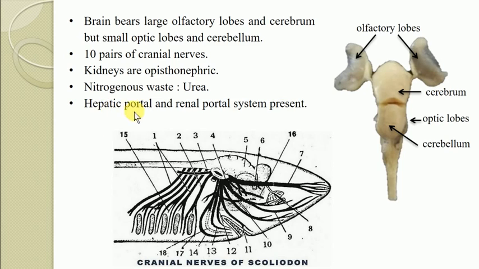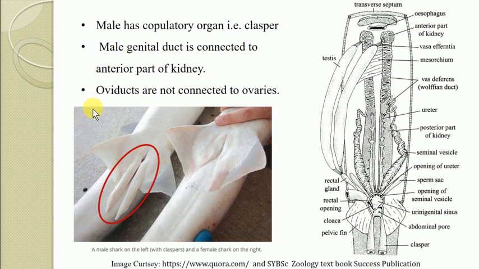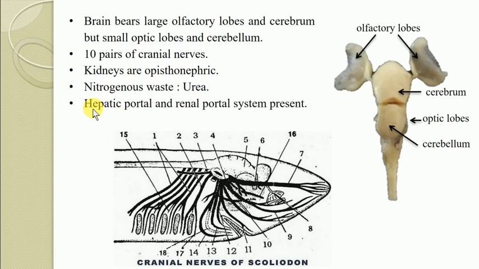The hepatic portal system is the part of the circulatory system coming from the liver, and the renal portal system means the veins originating from the kidneys. Both are present in the chondrichthyes, the so-called elasmobranchs.